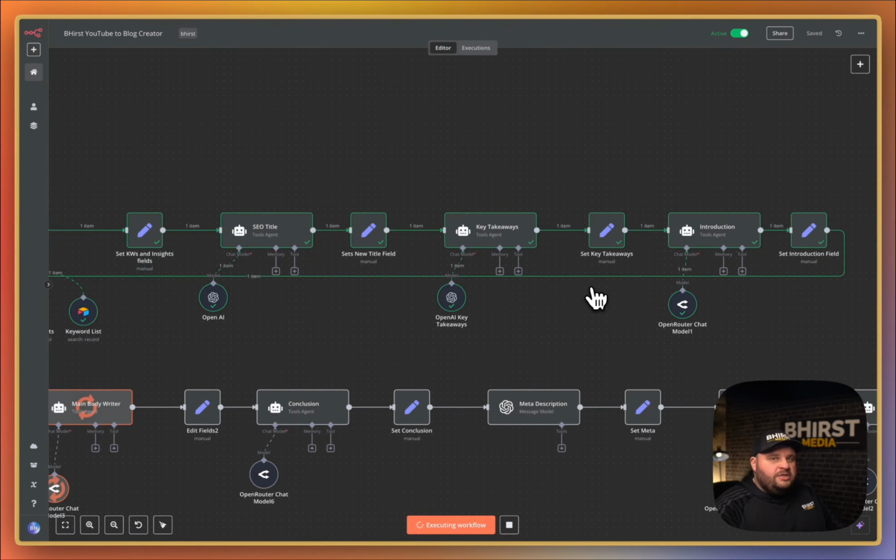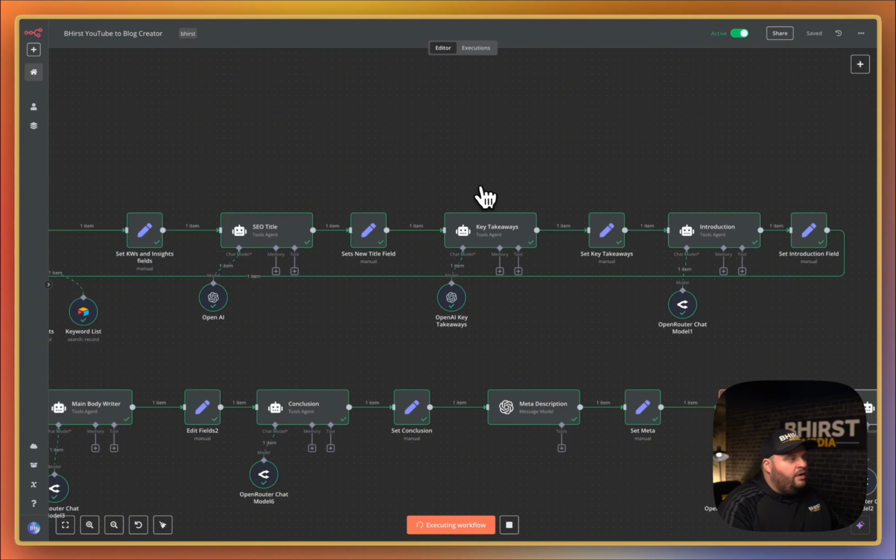One of the biggest issues people have with blog posts and AI is they try to give it one prompt and ask it to create a new blog post or some kind of long form content. What it does is it doesn't have the research, it doesn't have the information that goes along with it, and it has a lot of information it tries to put in there. So it gives you a bunch of filler words, or it doesn't create long enough content, and it just doesn't work real well with that. So we broke it up into different sections.